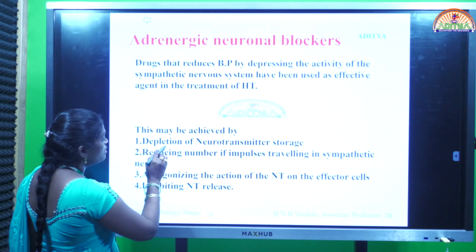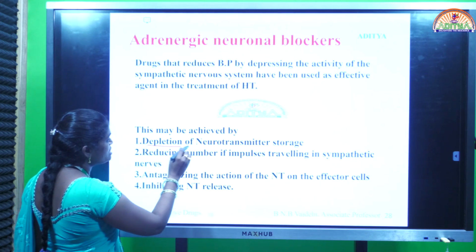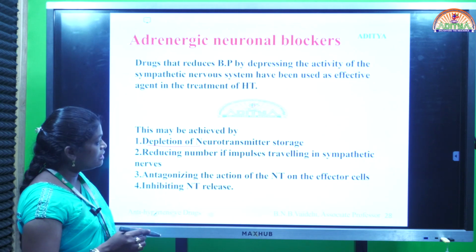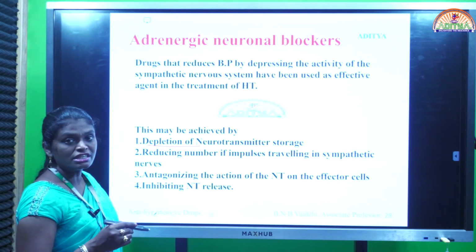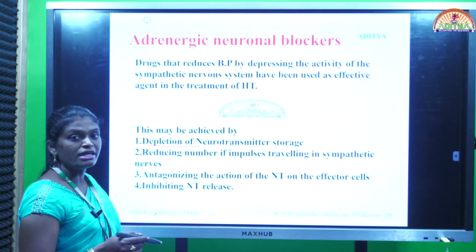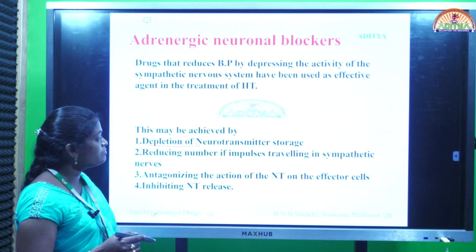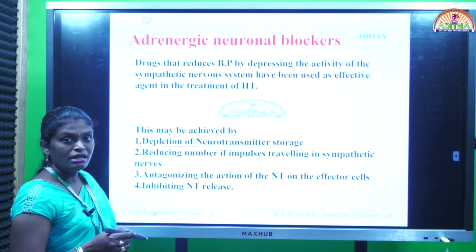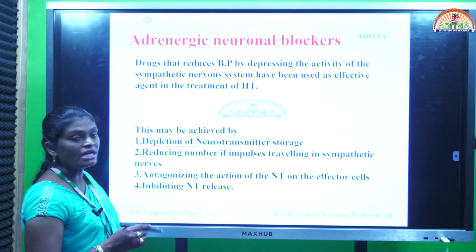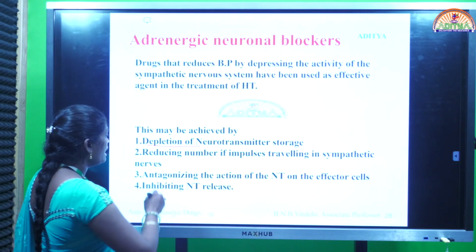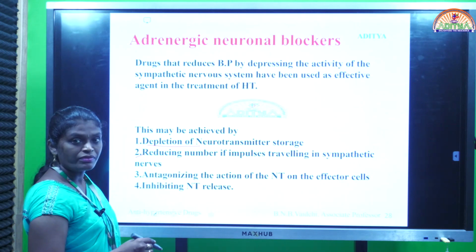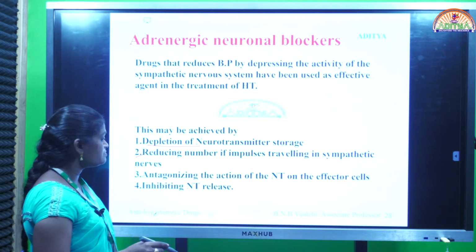Here the first step is depletion of neurotransmitter storage. So here we can decrease the concentration of synthesized catecholamines in the storage vesicle itself by improving their metabolism. In the cytoplasm, the monoamine oxidase enzyme is there. With the help of that enzyme, we can convert the catecholamines into inactive components. That is one way. Another one is reducing the number of impulses traveling in the sympathetic nervous system. We can inhibit the impulse.